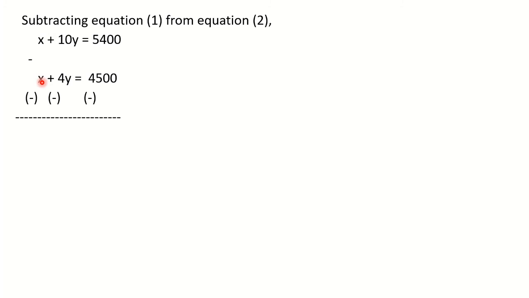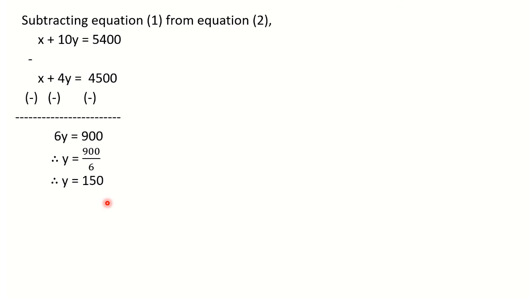This x and this x, plus x and minus x, cancelled. 10y minus 4y, what we are going to get? 6y here. And 5,400 minus 4,500, we are going to get 900. So what we got? 6y is equal to 900. And therefore y is equal to 900 divided by 6. That is y is equal to 150.